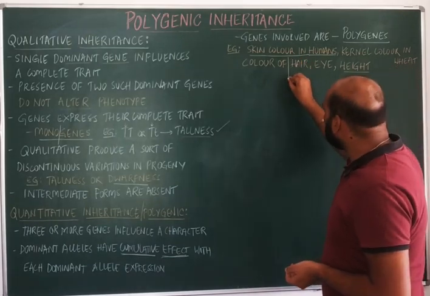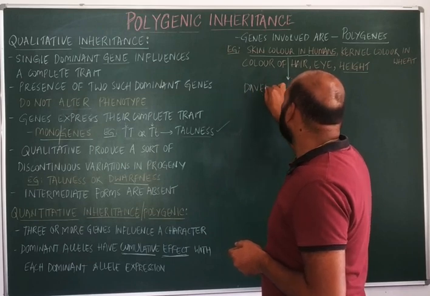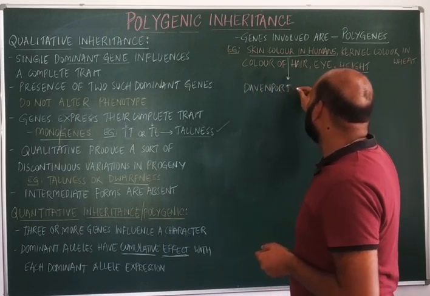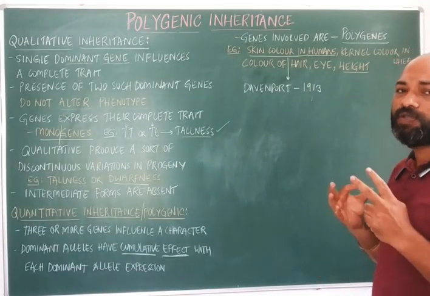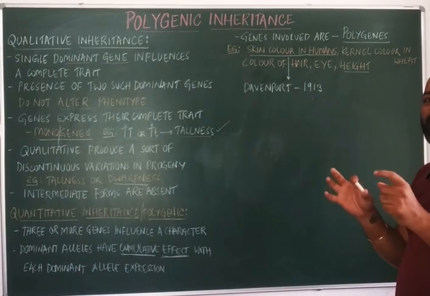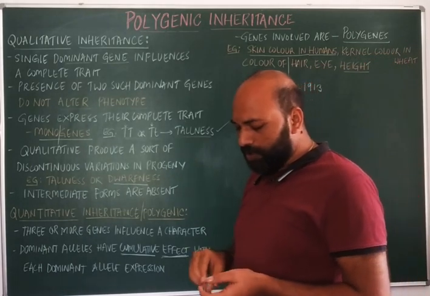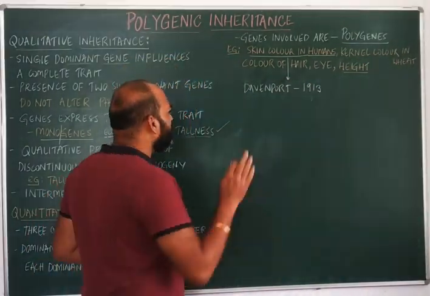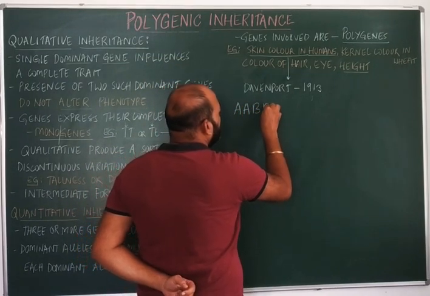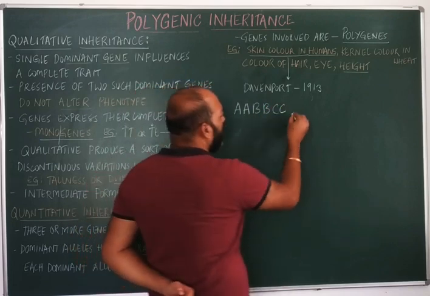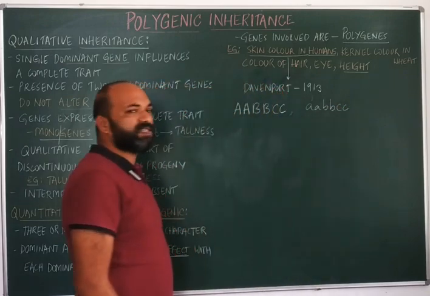Skin color in humans was studied for the first time by Davenport in 1913, who studied skin color and its genetics. According to Davenport, skin color in human beings is controlled by 3 genes, where the genes are either in the dominant condition, or all the genes are in the recessive condition.